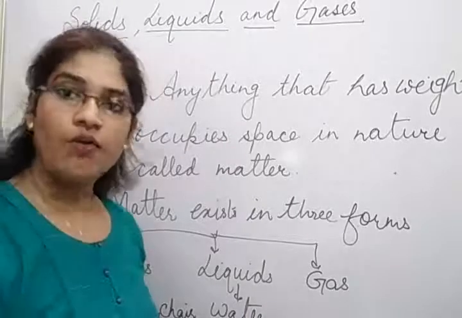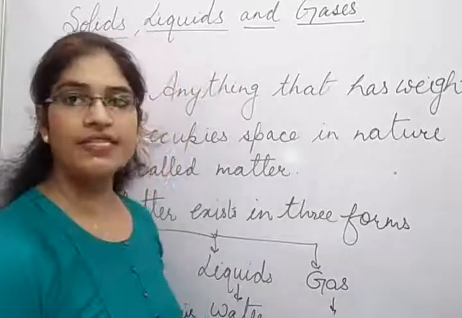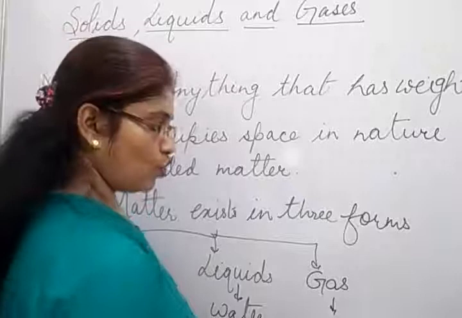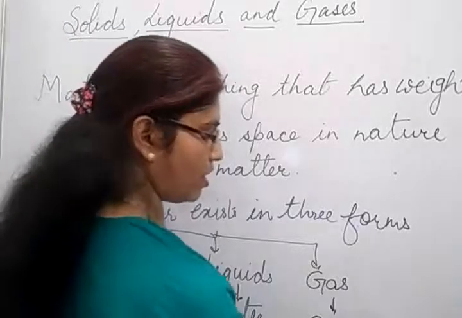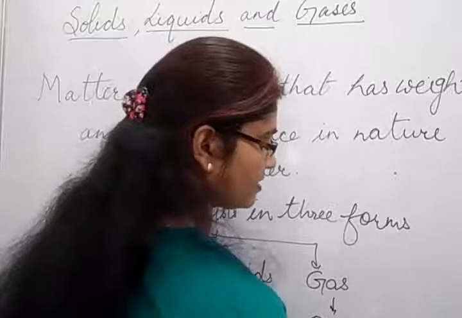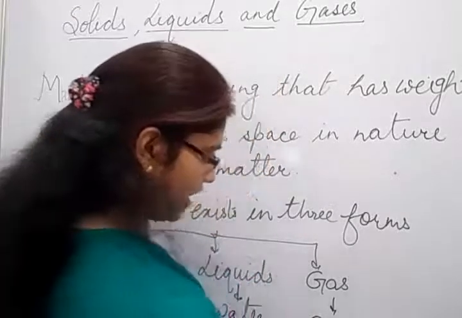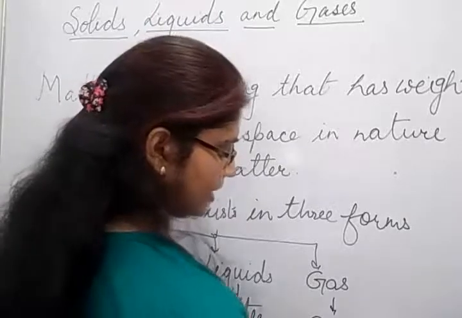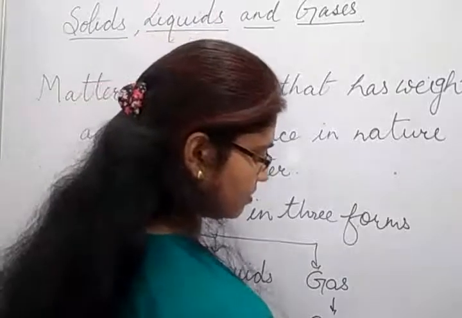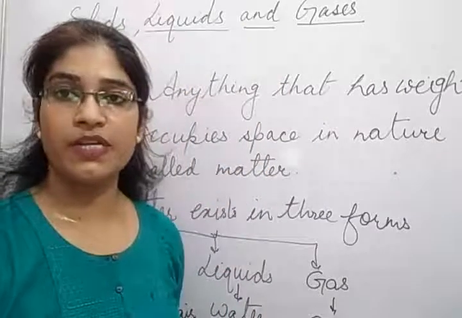These things are liquids. Gases, you can write here the examples of gases. Oxygen is a gas which we breathe in. Carbon dioxide is the gas which we breathe out. Apart from it, nitrogen is also present in the atmosphere. Helium is also present. Argon is also present. There are many gases present in the environment.